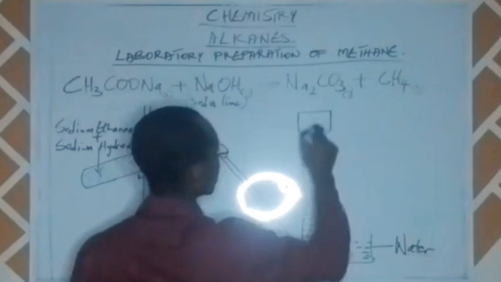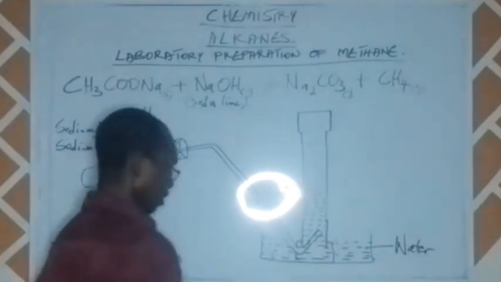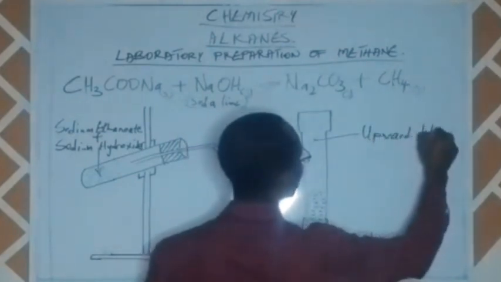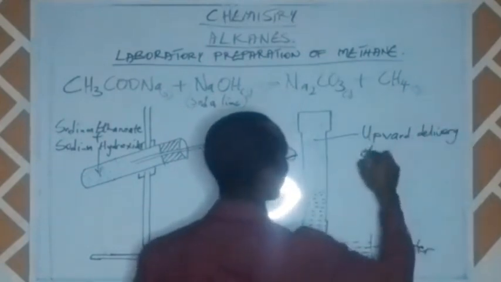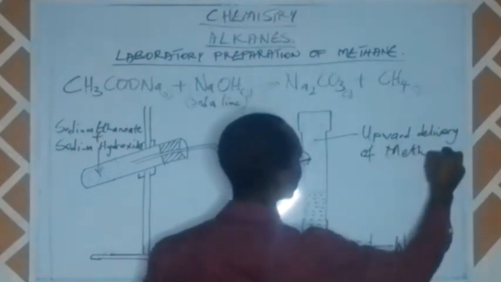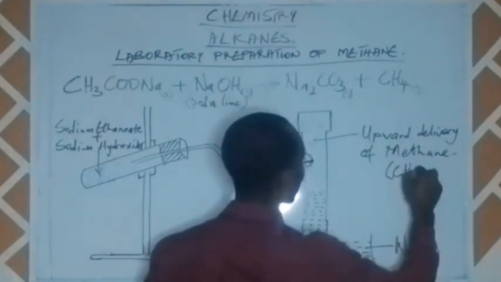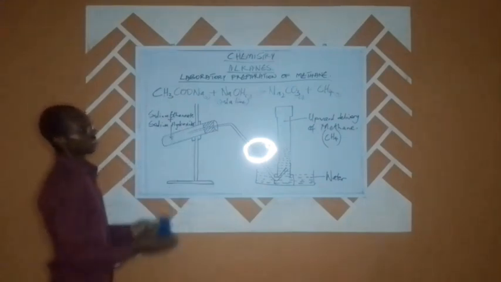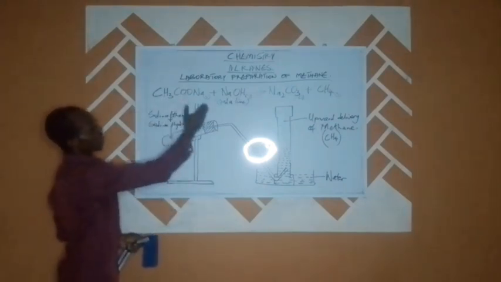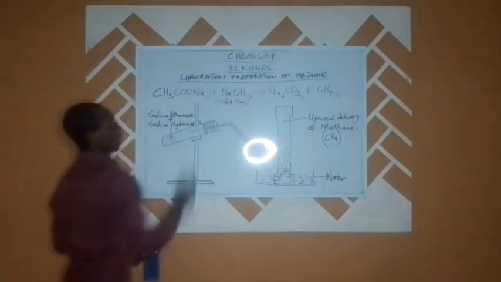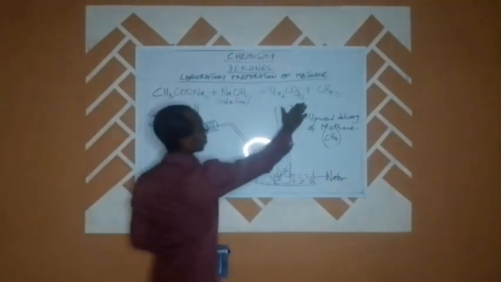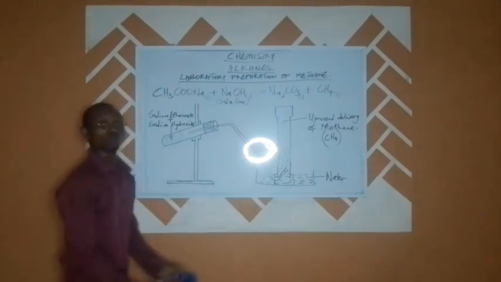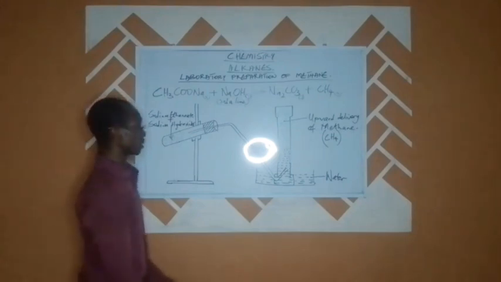What we'll be having here is going to be our methane. It is an upward delivery of methane, which is our CH4. So this is basically what this substance will be looking like. When we have our sodium ethanoate reacted with sodium hydroxide from soda lime, we have it giving us sodium trioxocarbonate, and then our methane is being released. You can see the experimental setup of the laboratory experiment.